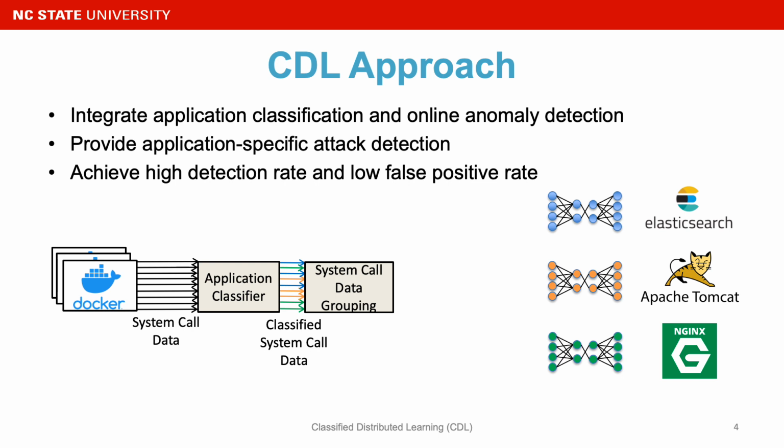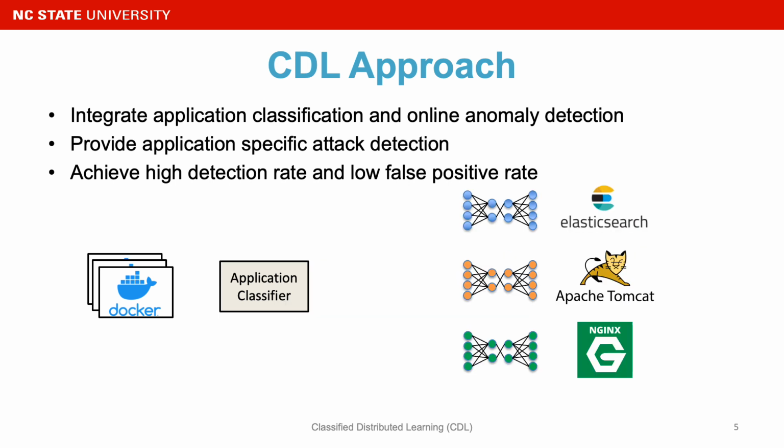For example, we can group the data from Elasticsearch together to train a neural network for later detection. And similarly, we can have another neural network trained using the data from Apache Tomcat and another model for Nginx. We can repeat the same process to train other neural networks for other applications. Once we have those models fully trained, we can use them for detection.